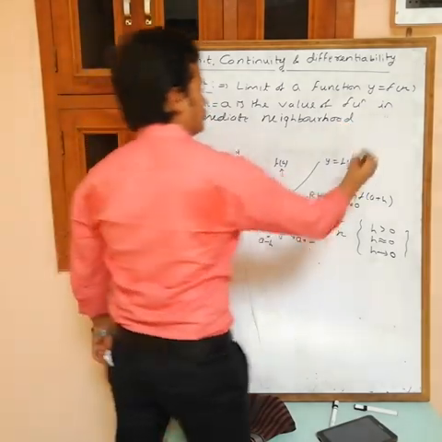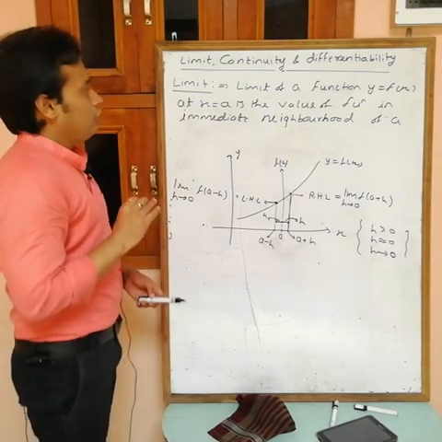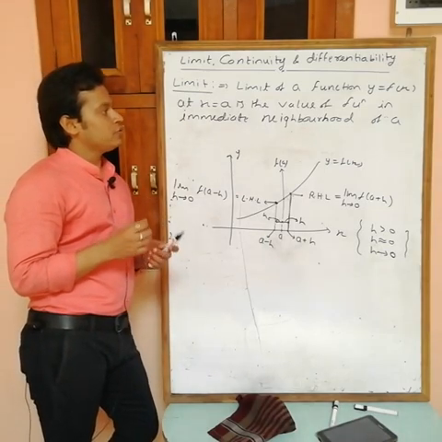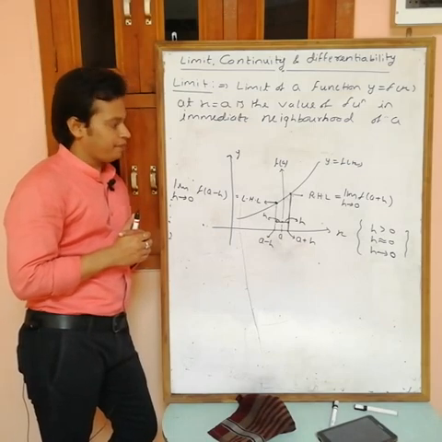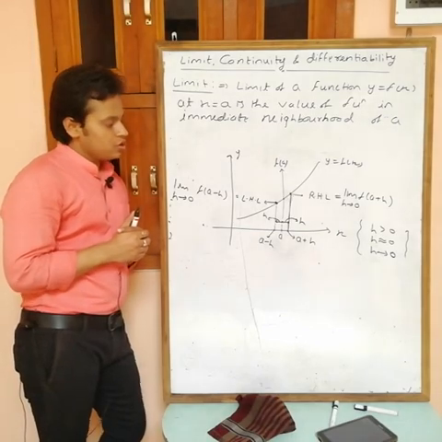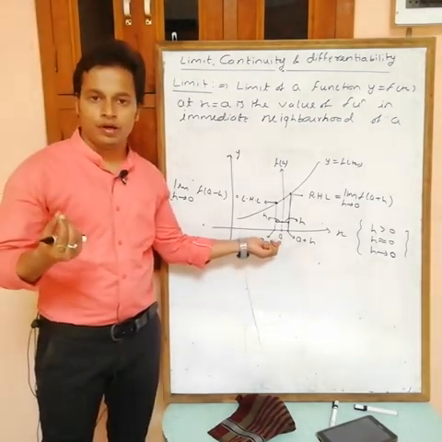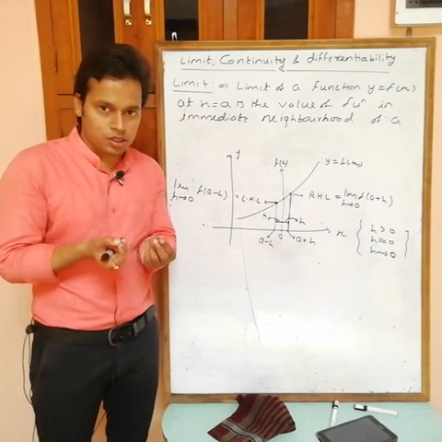So what is the limit? The limit of a function y equals f(x) at x equals a is the value of the function in the immediate neighborhood of a. So for a we have two immediate neighborhood points, one is the just right side point and the other is the just left side point.